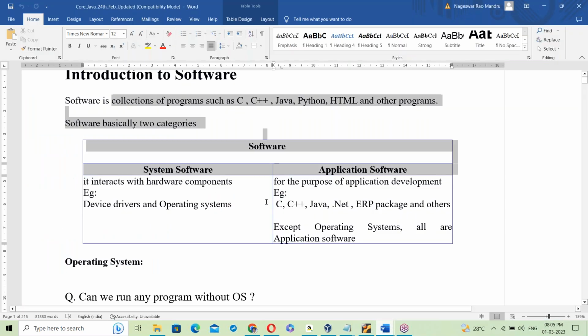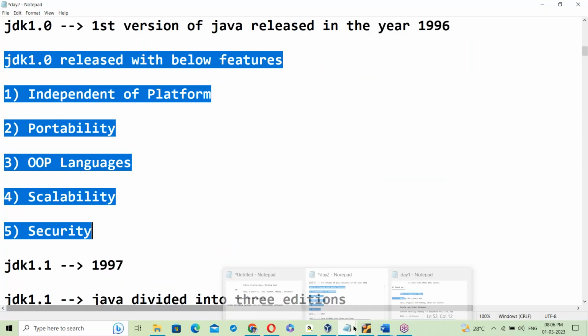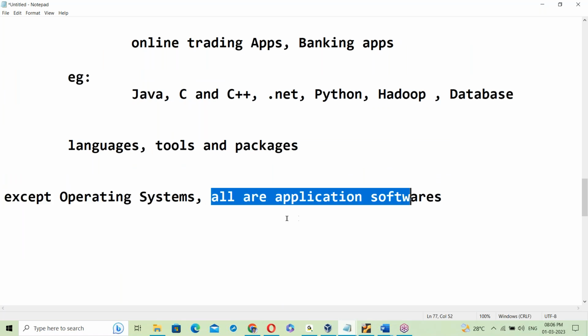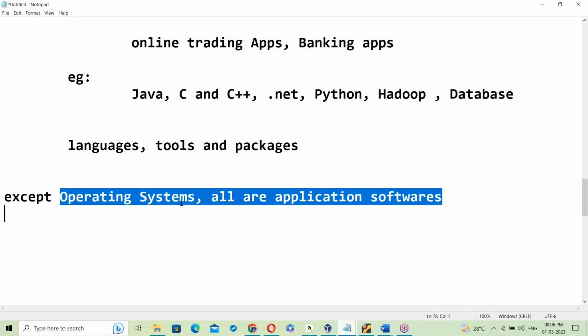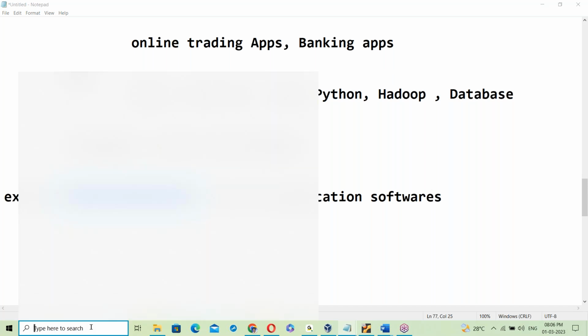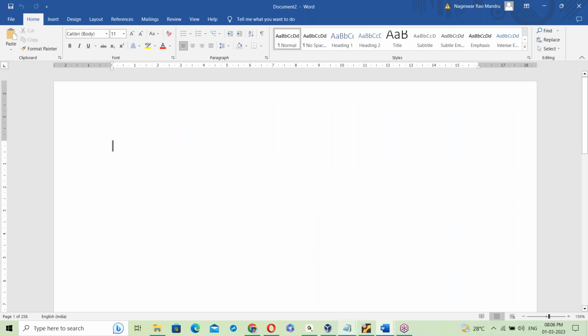So this is today's topic. Up to this is discussed. Except operating systems, all are application software. Now let us talk about OS. What is OS? Except OS, all are application software. So what exactly is OS? Operating systems.